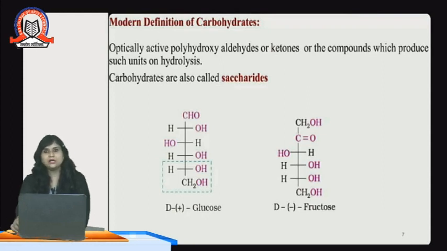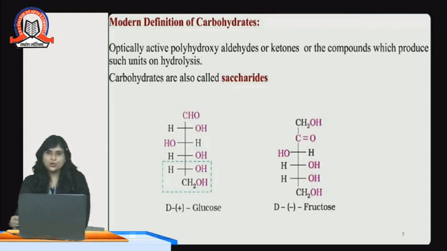You can see here the structure of glucose and fructose. In the glucose structure you can see CHO, then there are 1, 2, 3, 4, 5, 6, C6H12O6. You can count the number of atoms also. So it is a 6 carbon open chain with 5 hydroxy groups.